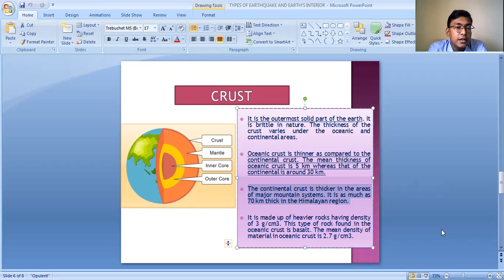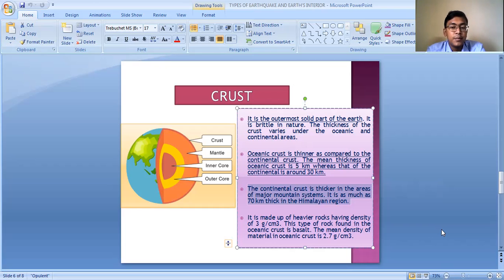But in the continental areas, the rocks found are igneous, metamorphic as well as sedimentary rocks in the continental crust. In the oceanic crust, basically basalt rocks are there. The mean density of the material in the oceanic crust is 2.7 gram per cubic centimeter.